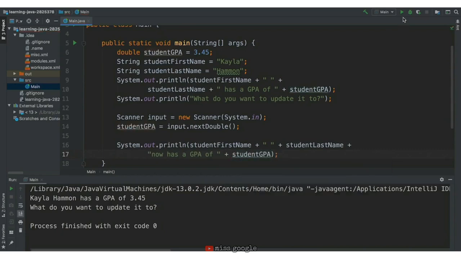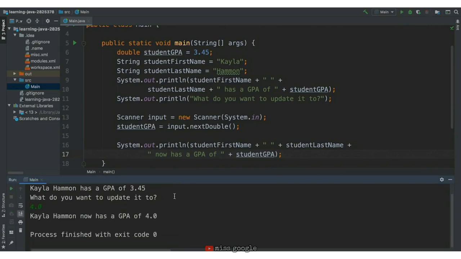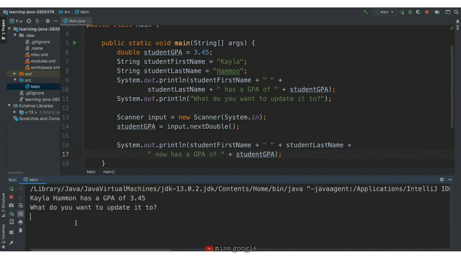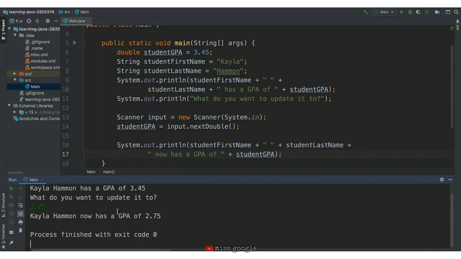Let's run the program. Kayla Hammond has a GPA of 3.45. What do you want to update it to? We'll do a 4.0. Kayla Hammond now has a GPA of 4.0. We'll run it again. Kayla Hammond has a GPA of 3.45. Let's update it to 2.75, and we see that in the console.